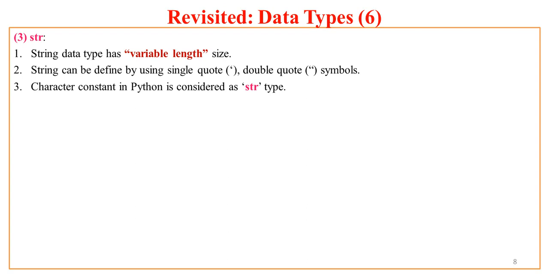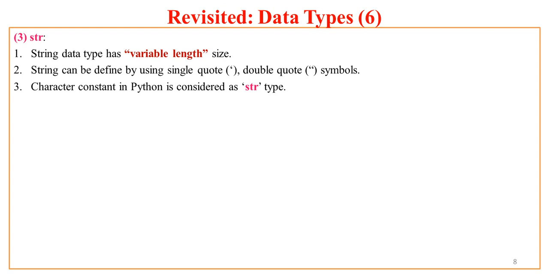That means you have to put the string in two single quotes or two double quotes characters. And for Python, even a character constant is treated as a string. For example, if I assign any single character which is put in single quotes, so then that forms a string.